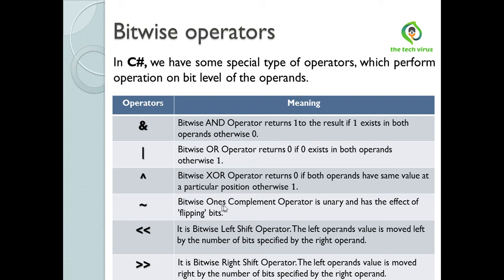This is the bitwise ones complement operator. It is unary and has the effect of flipping bits. Now, the bitwise left shift operator. The left operand's value is moved left by the number of bits specified by the right operand. It is the bitwise right shift operator. The left operand's value is moved right by the number of bits specified by the right operand.